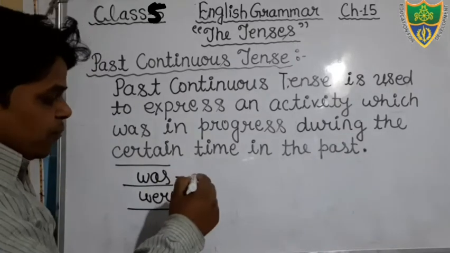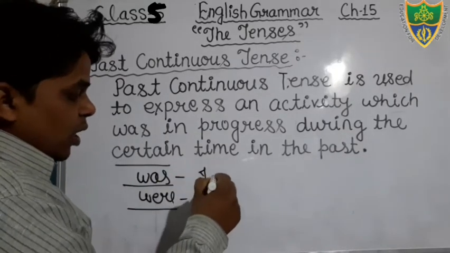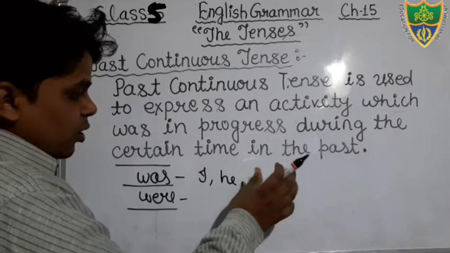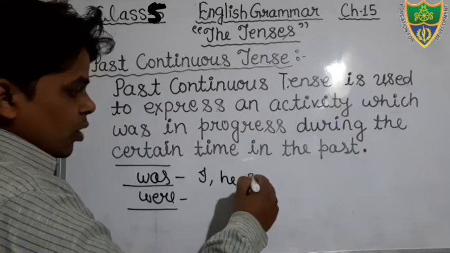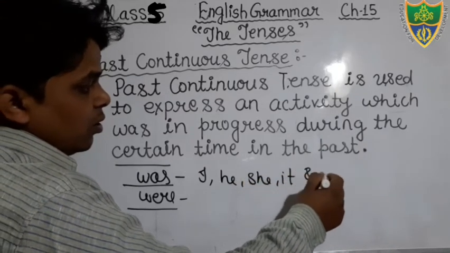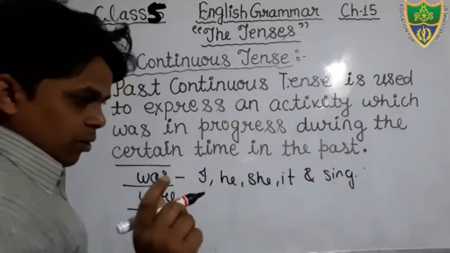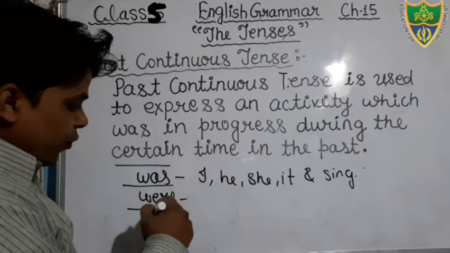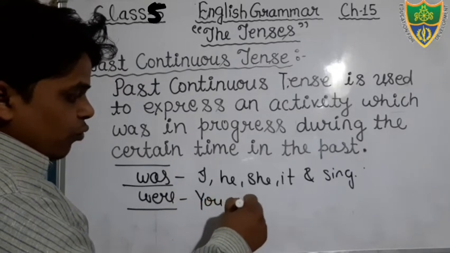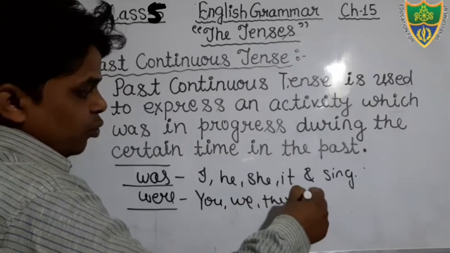Just see, here we use was with singular subjects: I, he, she, it, and a singular subject. Singular subject means that it denotes only one thing. And we use were with you, we, they, and a plural subject.